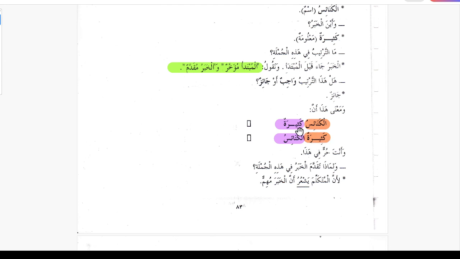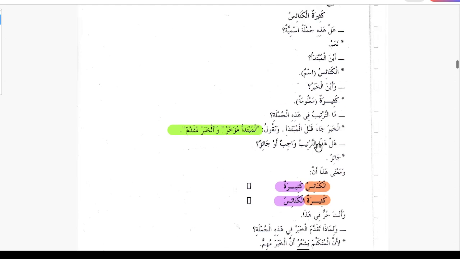In this case the churches are many, so maybe the focus is on the churches, but when the speaker thinks that the many is more important, that in a country like Egypt there are many churches, so many is more important to mention, that is why he can bring the khabar before mubtada, which we can see in this case kasiratul kanaisu.